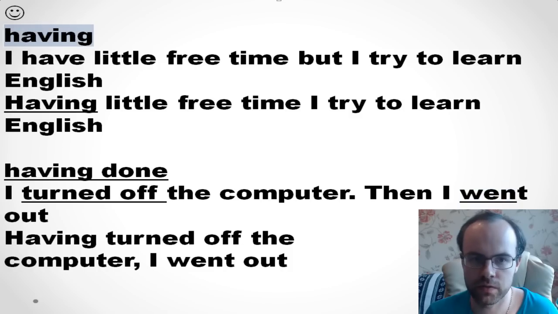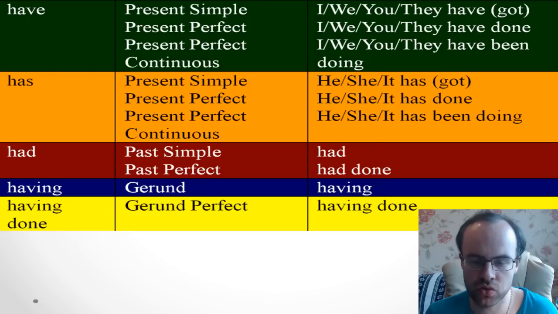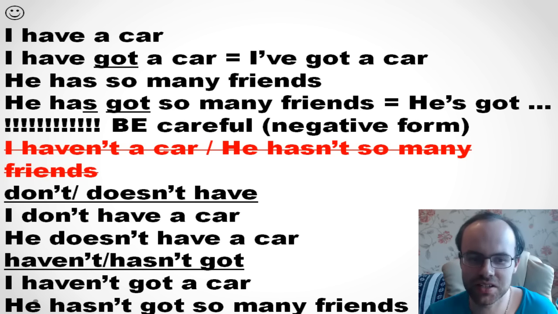Okay, very useful phrases, very useful expressions. We found a mistake here and we corrected it. That's great, really. But actually it wasn't done on purpose, as you understand. I hope that you understand the difference between have, has, had, having, and having done. It's not only for beginners but for high levels too. You just need to save it and look at these examples one more time.